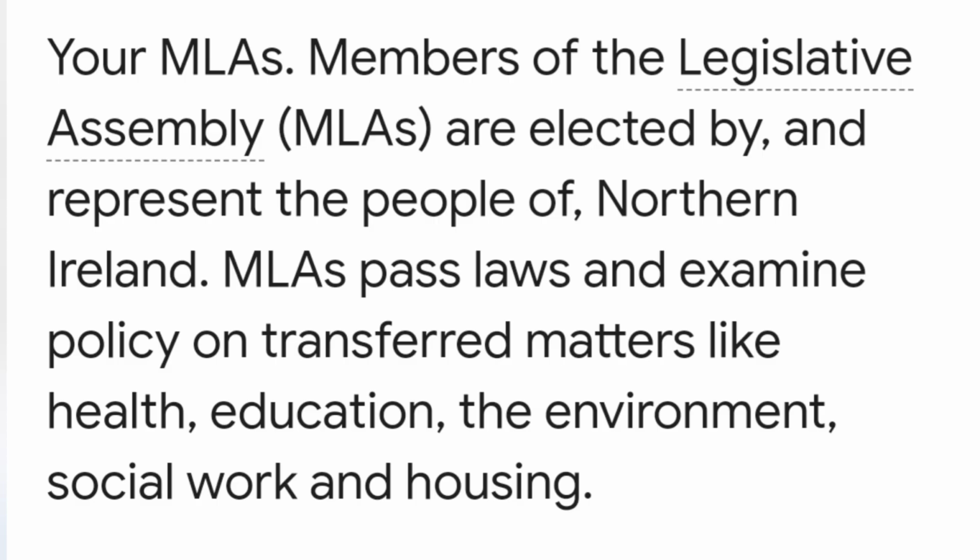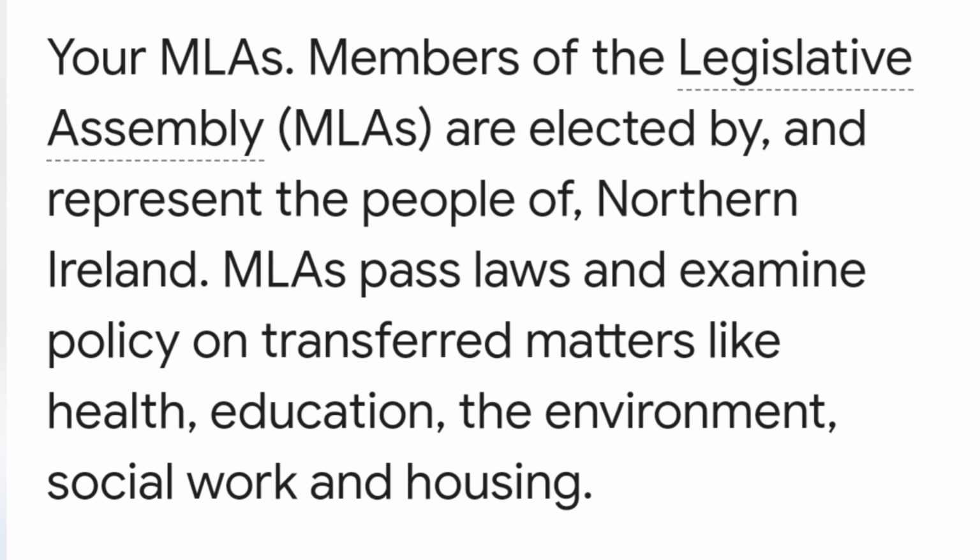Now, when there is an election in Northern Ireland, just for their own government, what do we call the people who are elected? They would be called the MLAs, members of the Legislative Assembly.